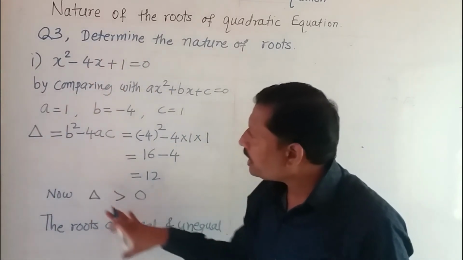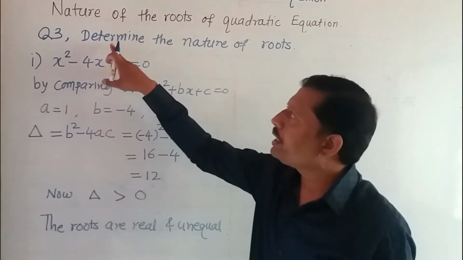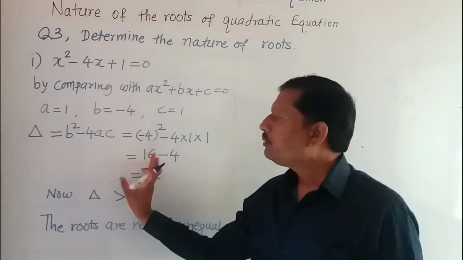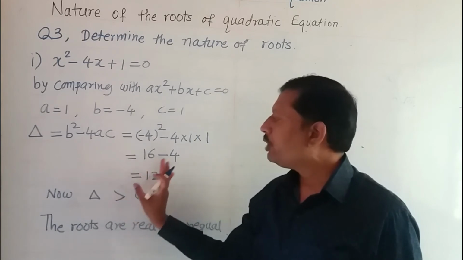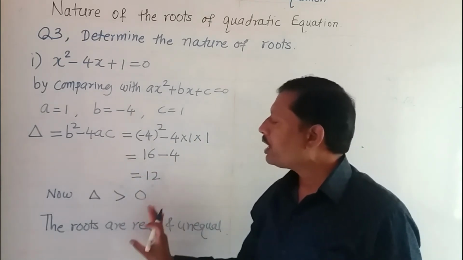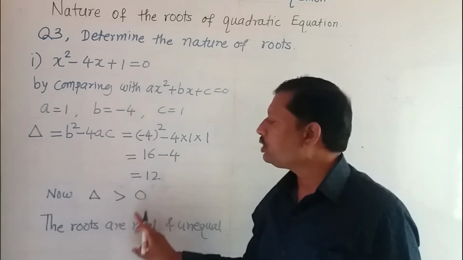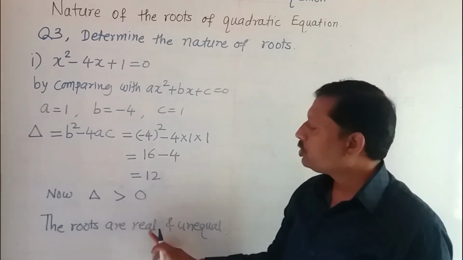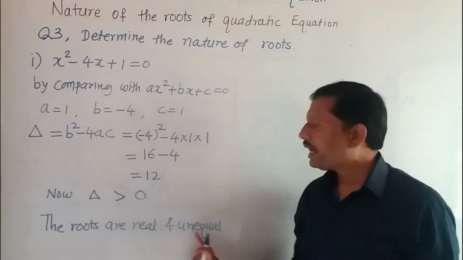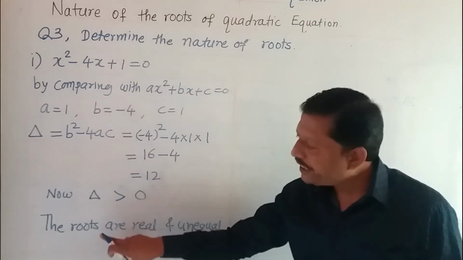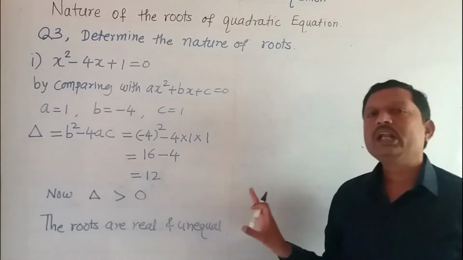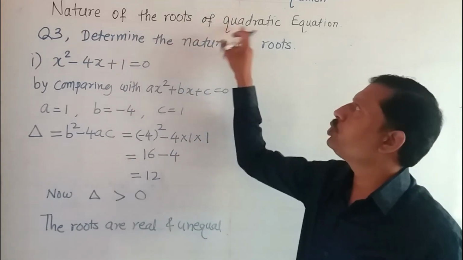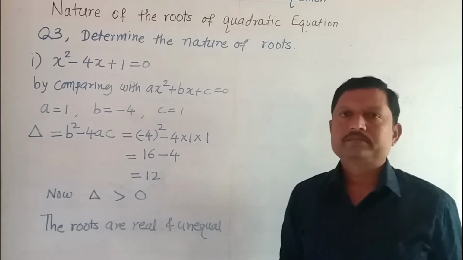म्हणजे या ठिकाणी काय करायचं आहे, तर previous example question number 2 मध्ये बघितलं आपण की find the value of the discriminant. त्याच पद्धतीने आपण same process करायची आहे, but we have to decide here the roots. How can we decide? If delta is greater than 0 then the roots are real and unequal. If delta is equal to 0, then the roots are real and equal. And if the value of delta is negative, then the roots are not real numbers. This is called the nature of the roots of the quadratic equation.